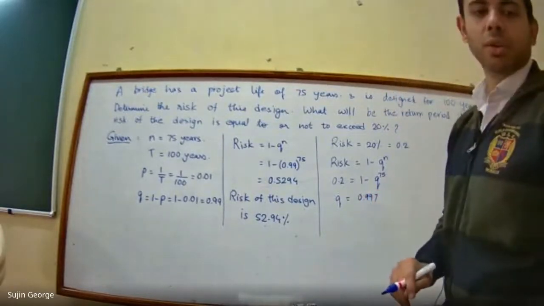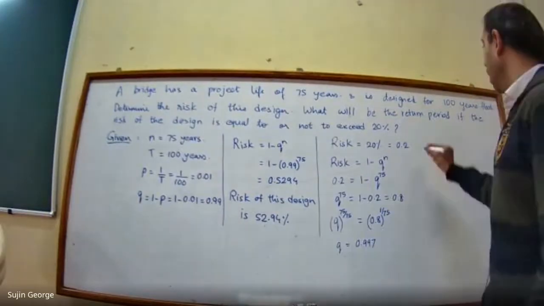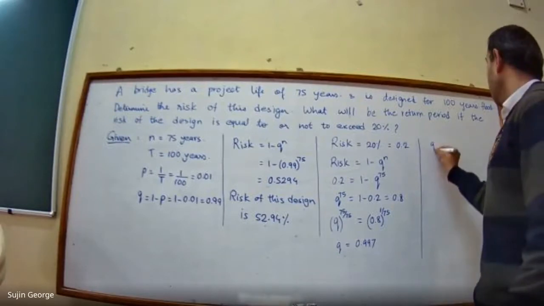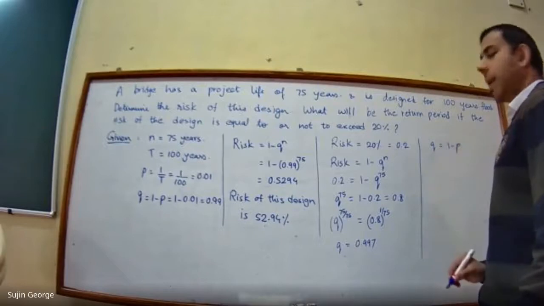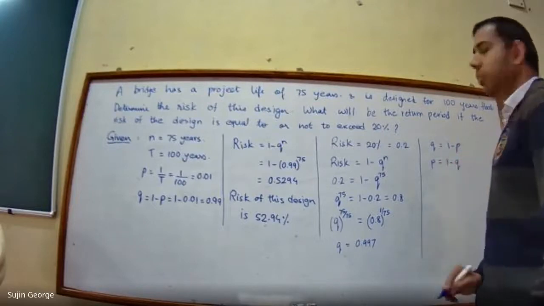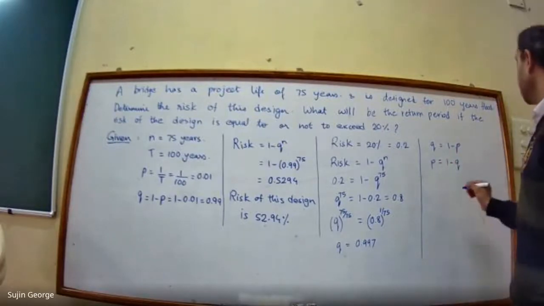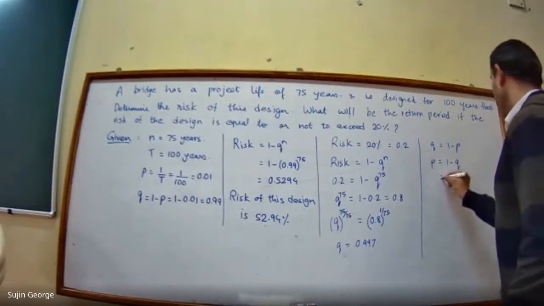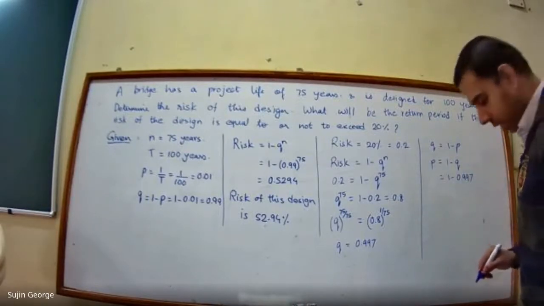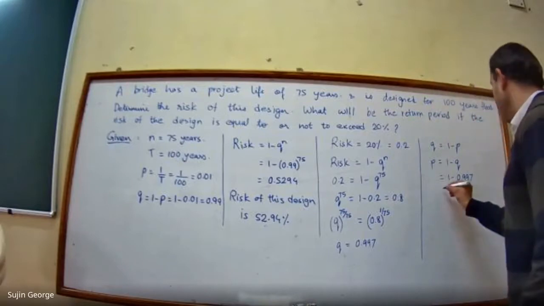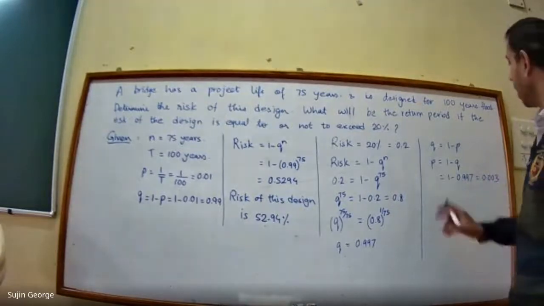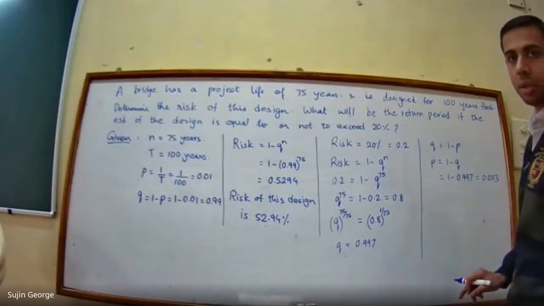Here the Q value comes out to 0.997. Now, when you have found out the value of Q, you can find the value of P. Q is equal to 1 minus P, so P will be equal to 1 minus Q. Here this will be 1 minus 0.997, and this value comes out to 0.003. The value of P comes out to 0.003.